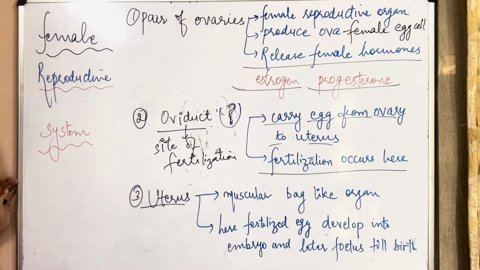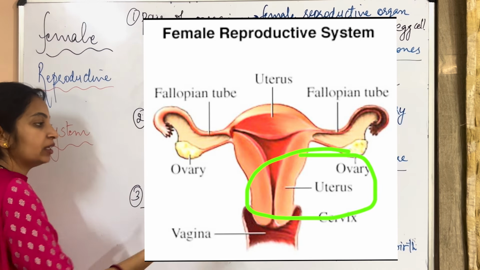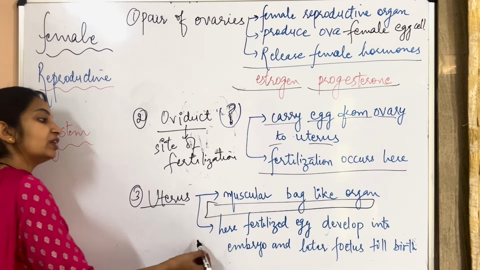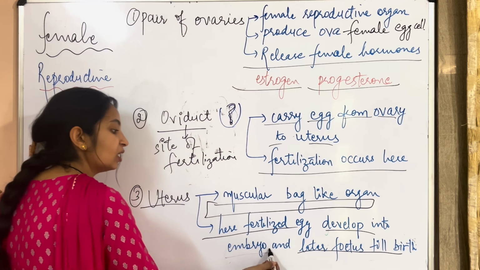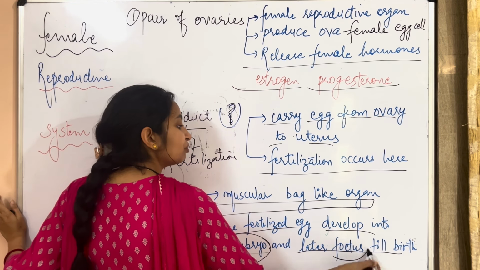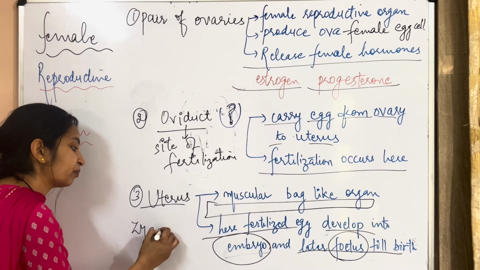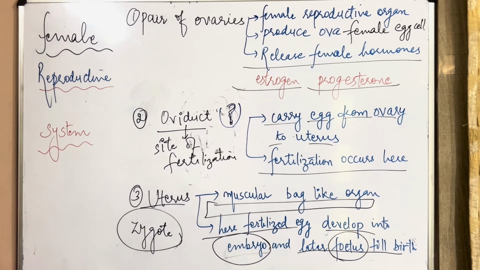Next, the uterus. It is a muscular bag-like organ. Okay? In the diagram, it is very clearly visible. Here the fertilized egg develops into an embryo and later a fetus. Can you explain the difference between embryo, fetus and one more, the zygote? Okay, can you tell? Okay, let me tell you.